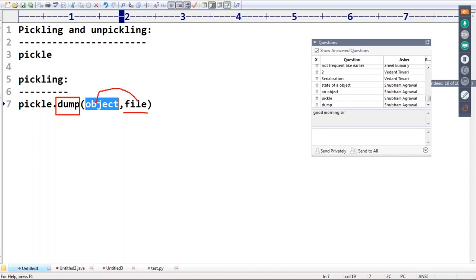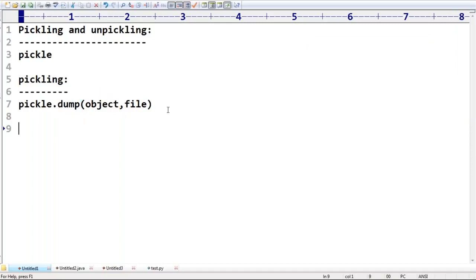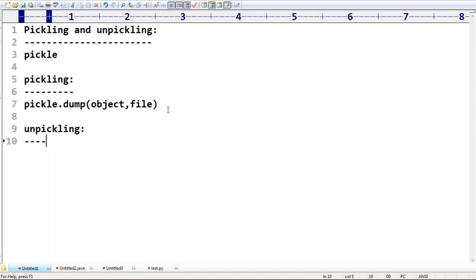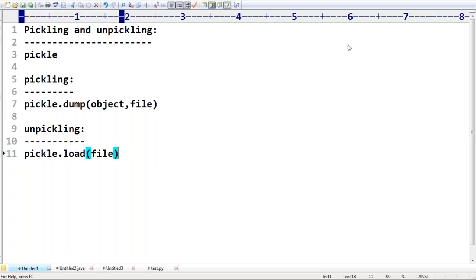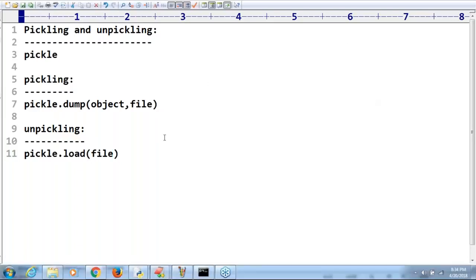What is the purpose of dump? What is the meaning of pickling? How can you perform pickling? By using which module, which function. Similarly, I want to perform unpickling. How can you do that unpickling? Very simple: pickle dot, what is the function we require to use? Load. Load from the file, then automatically we should go for unpickling. Remember this one: unpickling means load from the file.